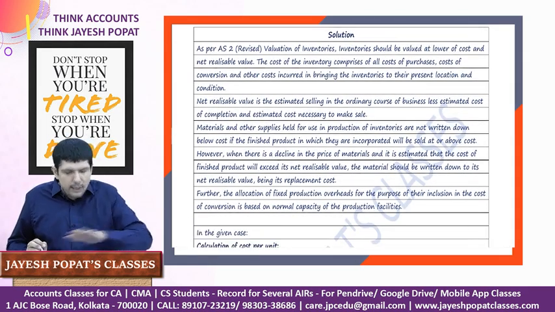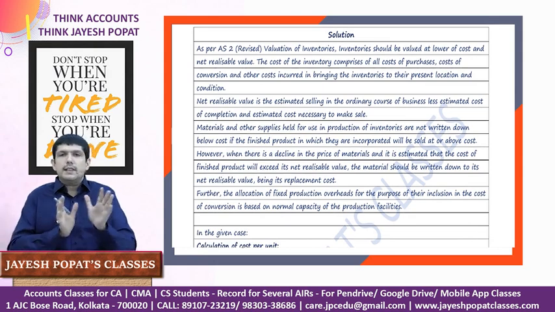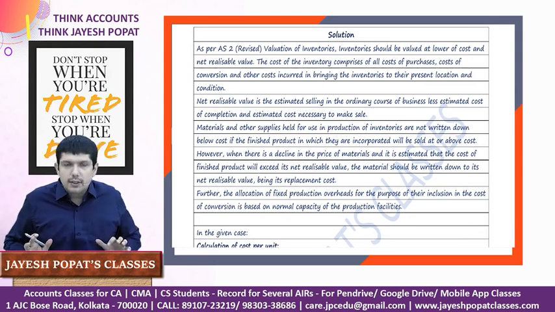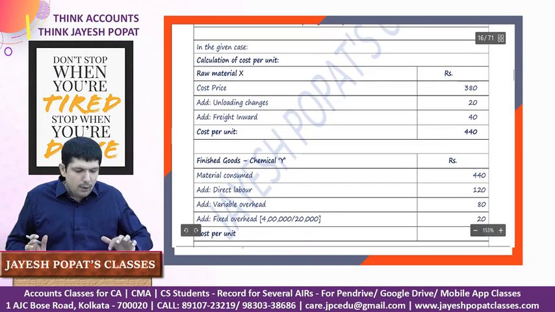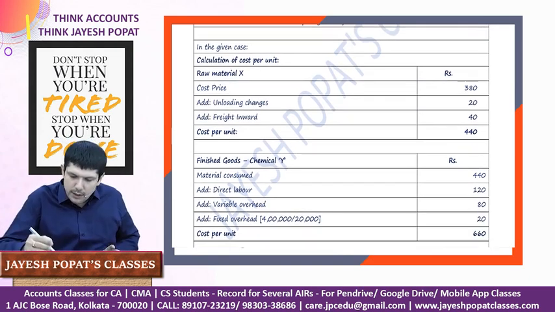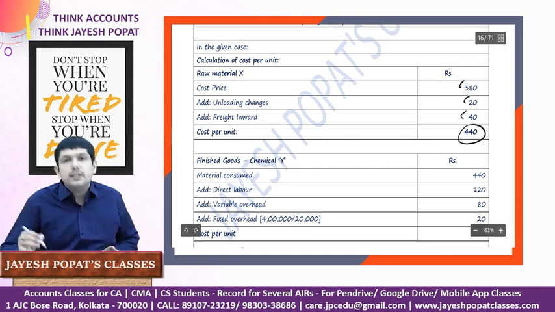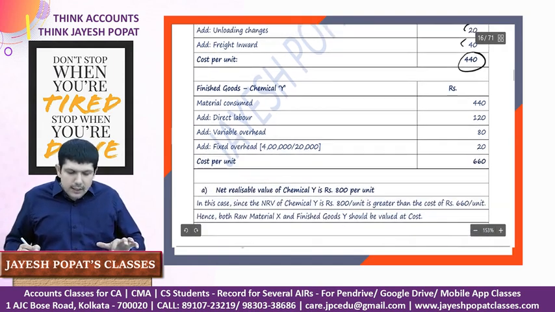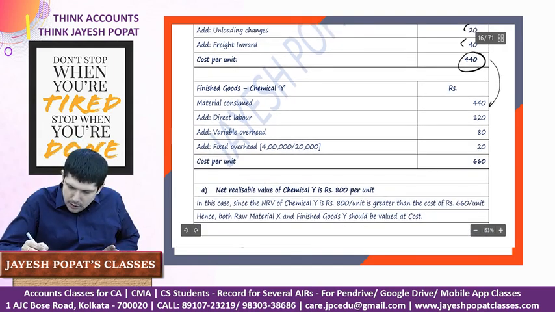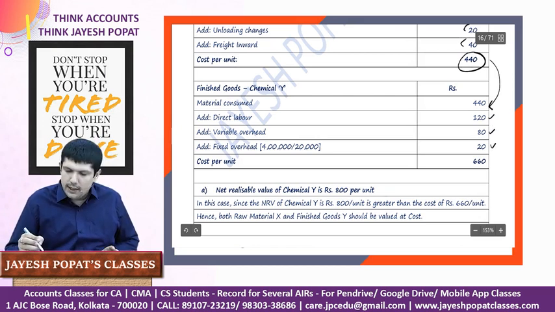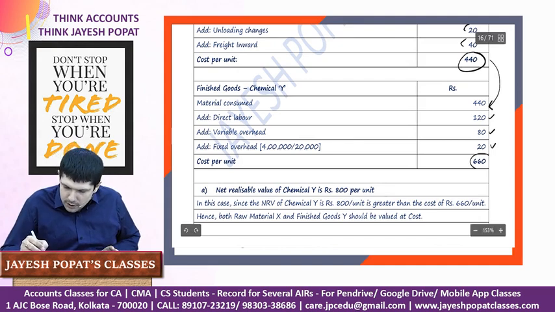So here again you read this text, it basically talks about what is NRV and how the NRV is calculated, etc. Let us come to the computation. Calculation of cost per unit. 380 is the purchase price, 20 is the unloading, 40 is the freight, 440 is the total cost of my raw material. Then cost of finished goods, material consumed is 440, direct labor 120, variable overheads is 80 and fixed overhead is 20. So this works out to 660.